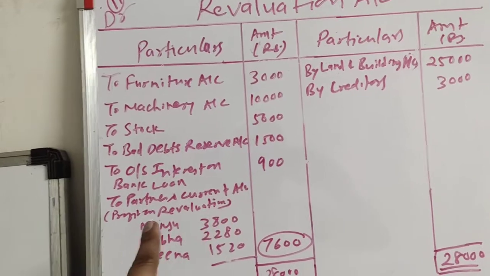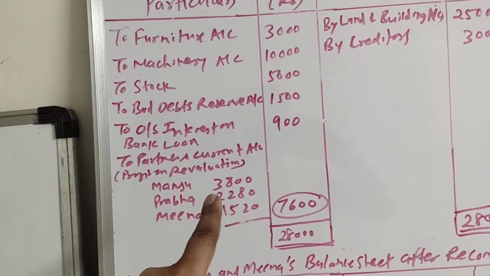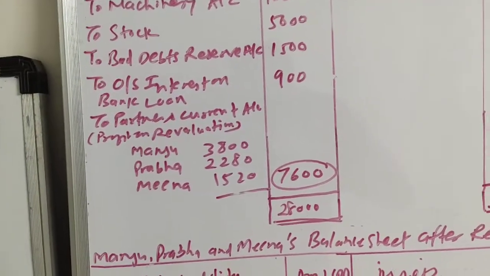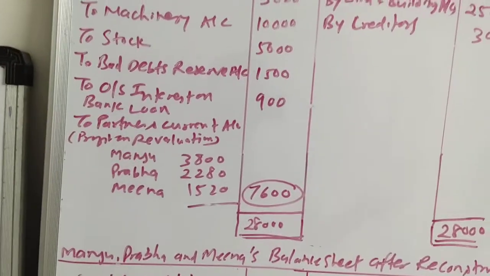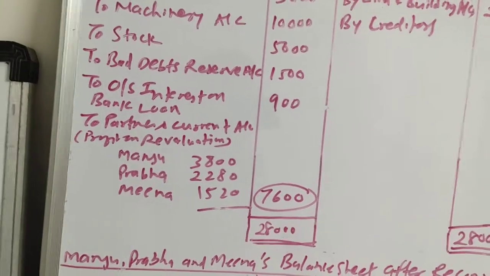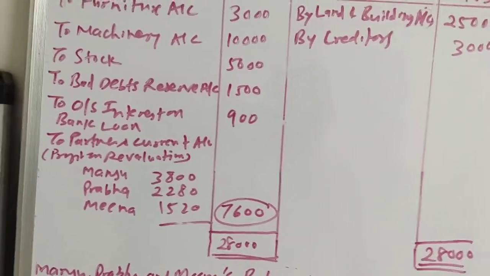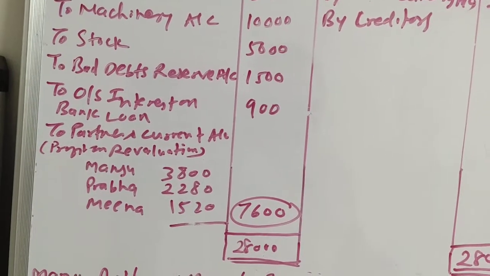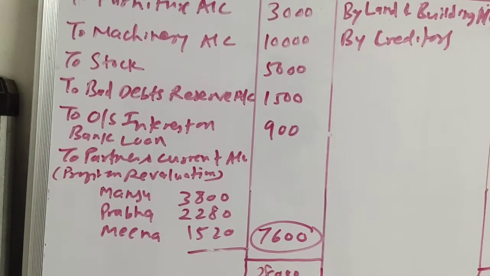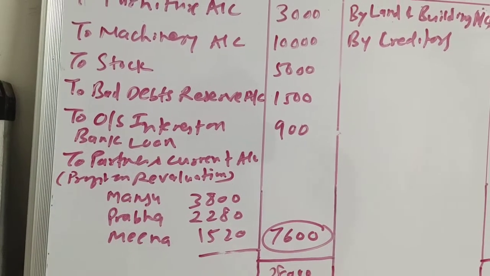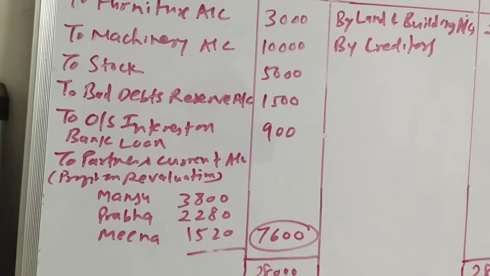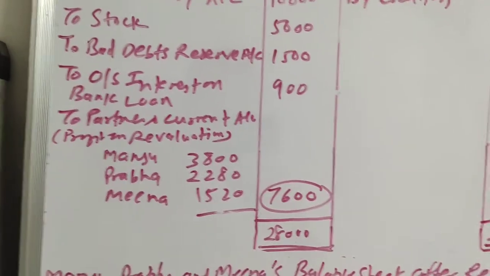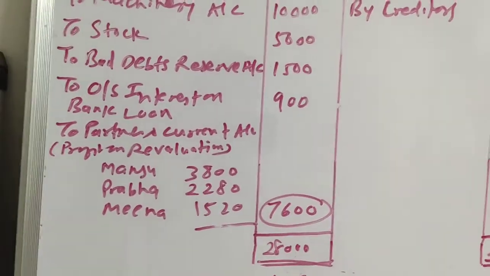To partners' current accounts, in brackets profit on revaluation, 3,800, 2,280 and 1,520. I repeat, these three amounts 3,800, 2,280 and 1,520 will be credited to the partners' current account in their respective columns. So these three items go at the credit side of the partners' current account.